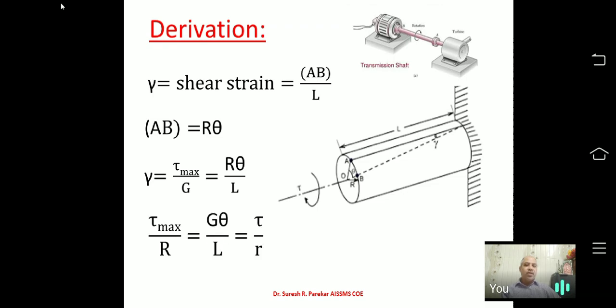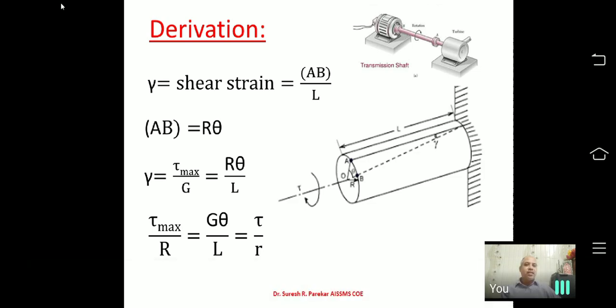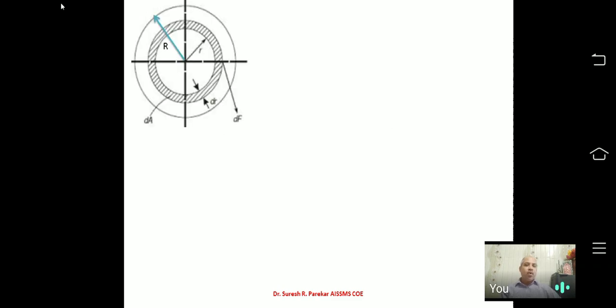If you rearrange the terms, then you will get tau max upon R equal to G theta upon L equal to tau upon r. What is tau? Tau is the shear stress at some distance, that is given at distance small r from the center. And tau max is the maximum shear stress which is always at the outermost fiber, that is the surface of the shaft.